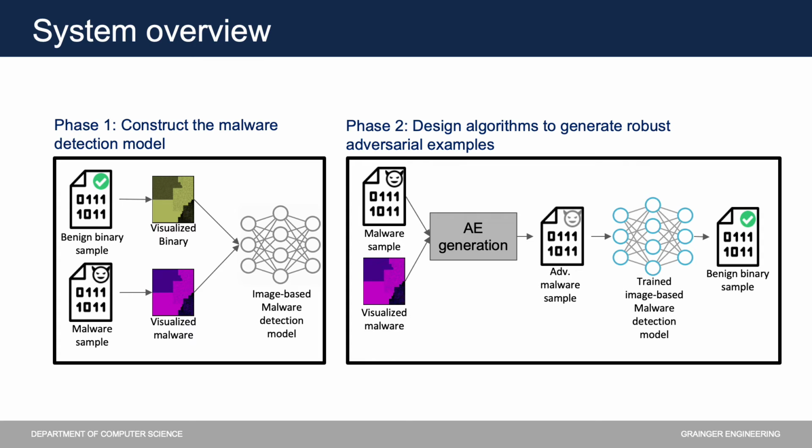This is an overview of our system. In phase 1, we construct the malware detection model based on models that are described in previous work. In phase 2, we design the algorithm that generates robust adversarial examples. Each of these phases will be described in detail in the next slides.